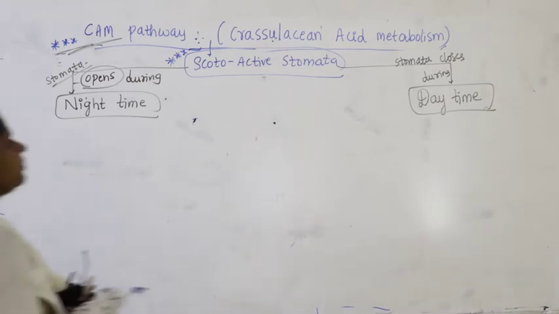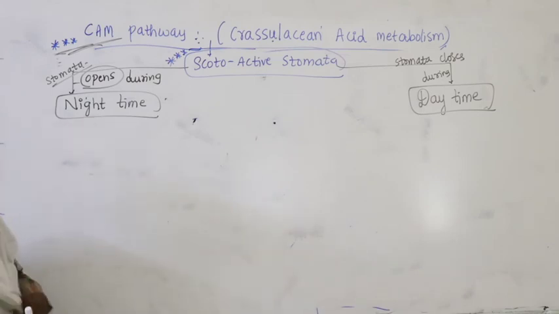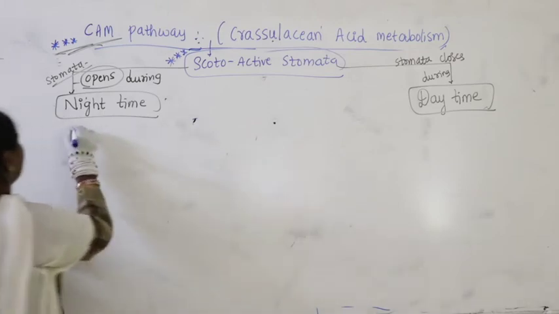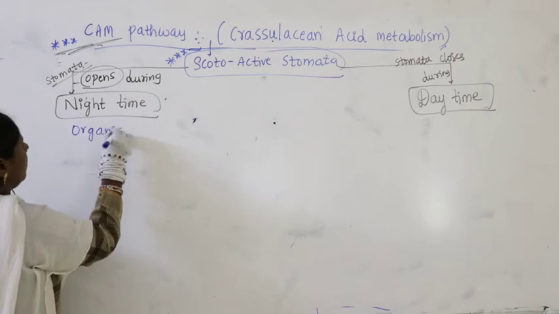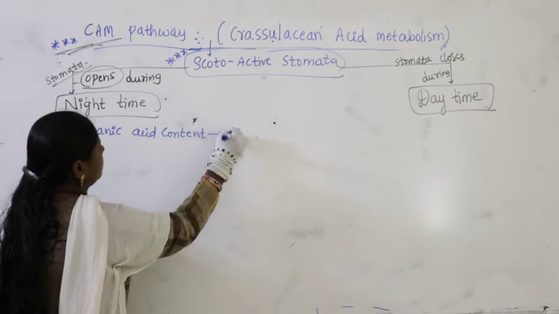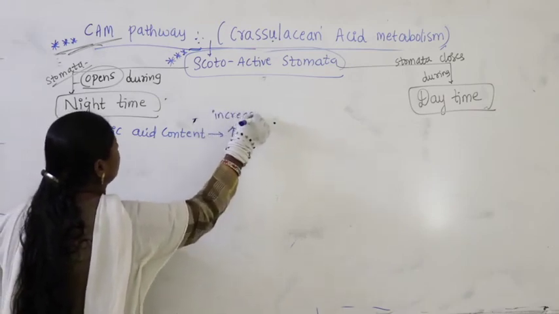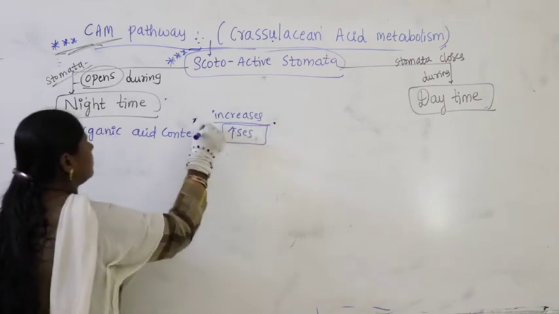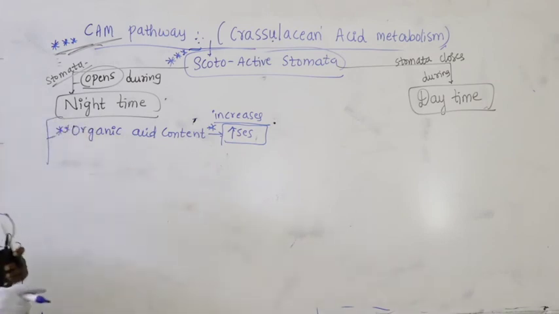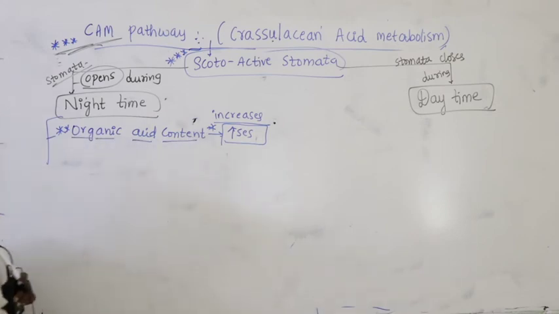So in the case of scotoactive stomata, when stomata open during night time, we find that organic acid content increases. What is the symbol here? It says increases. So during night time organic acid content increases.